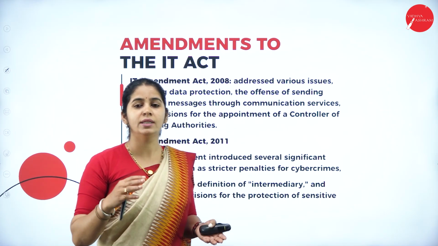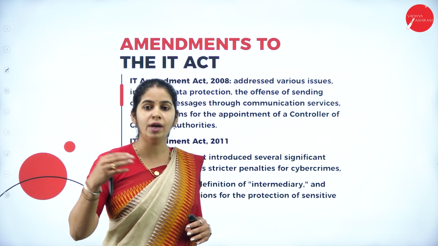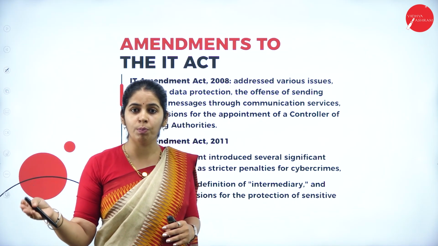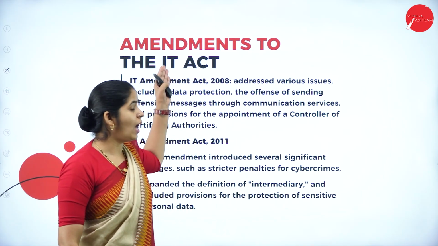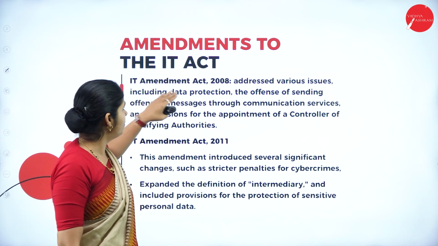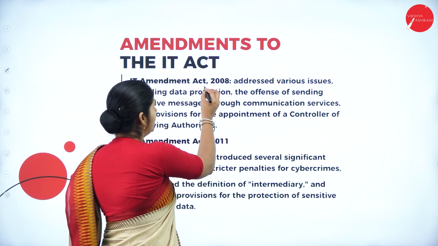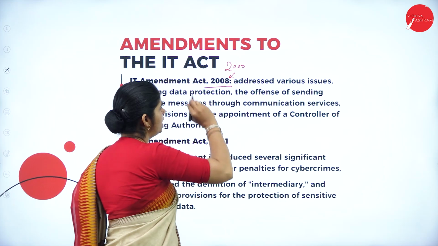After 2000, they made some changes to that act depending on different types of threats or reported incidents encountered later on. These are some of the amendments done on the IT Act. The IT Amendment Act 2008: it was created in 2000 and changes were made in 2008.